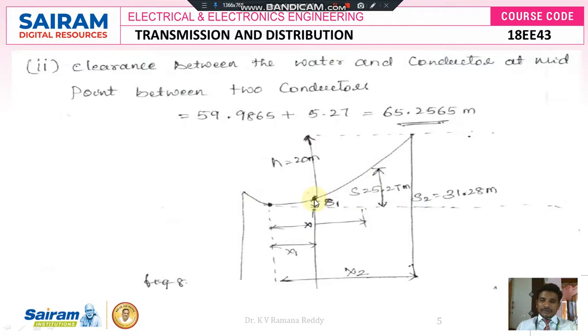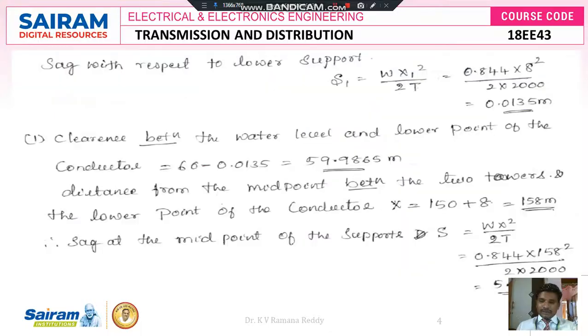Now the sag at midpoint of the conductor becomes S is equal to W x square divided by 2T. Here for x I am going to substitute 158 meters. W is given in the data as 0.844 kg, so 0.844 into 158 whole square divided by 2 into 2000.